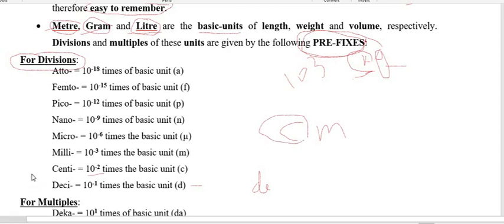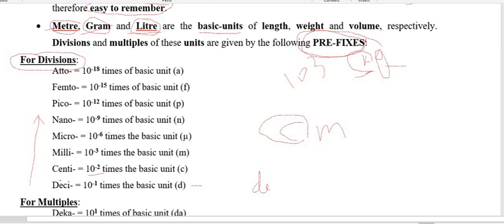So likewise, it is going up. When we are putting the prefix deci, it means 10 per power minus 1, or 1 divided by 10. When you are putting centi, this is 1 divided by 100, that is 10 per power minus 2. So this is moving upward.